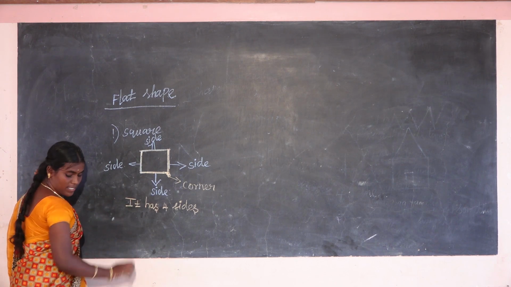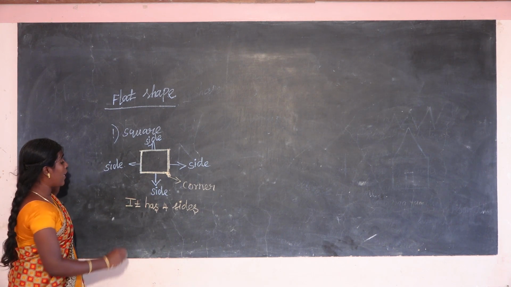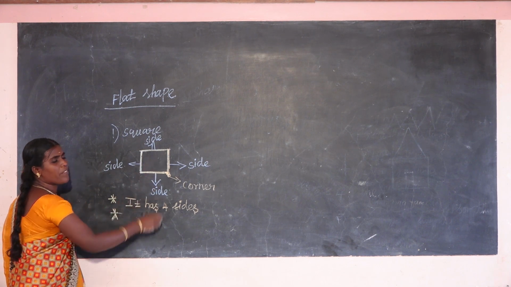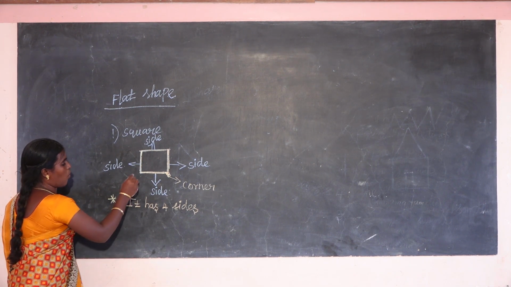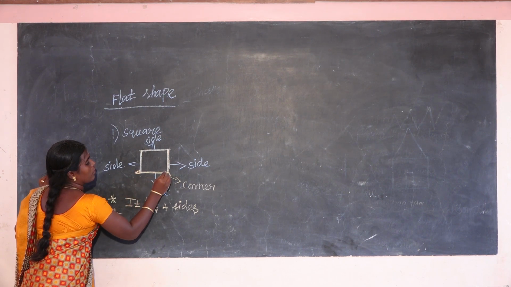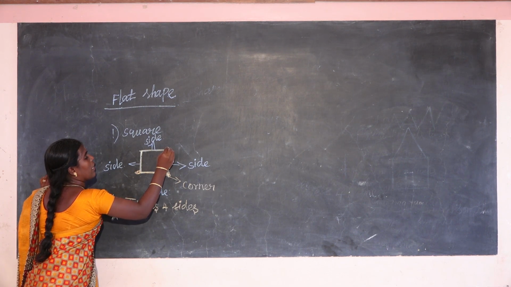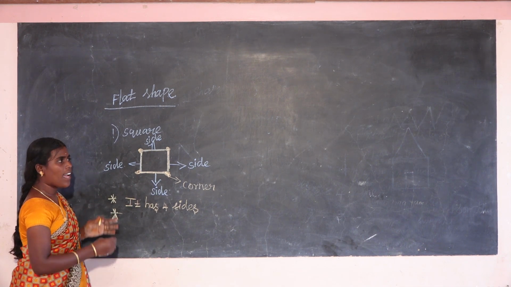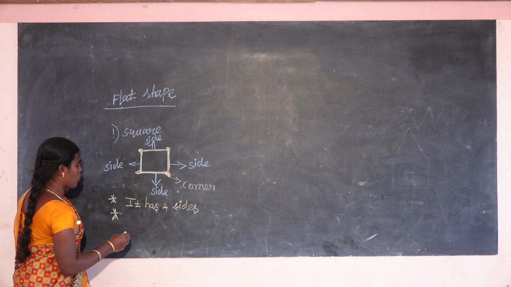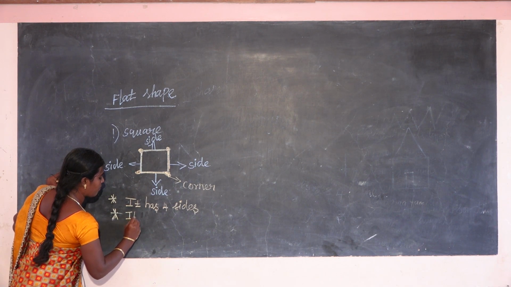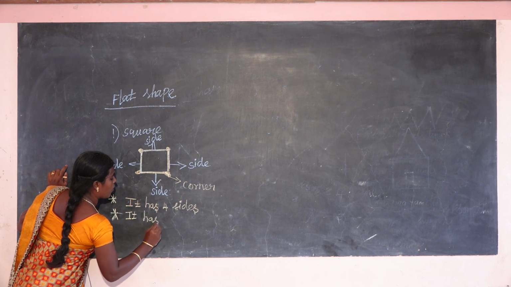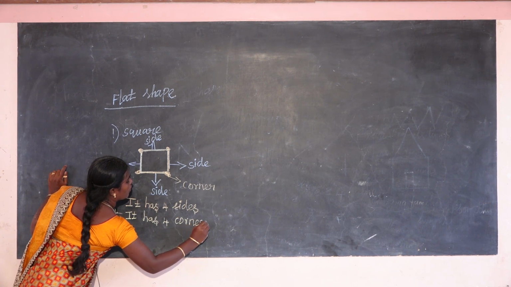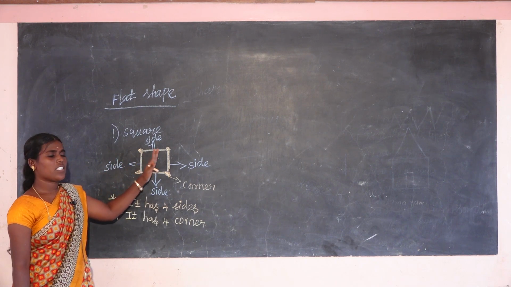The next feature is, how many corners are there? How many corners are there in this figure? 1, 2, 3, 4. How many corners do you see in this picture? It has 4 corners. Yes.